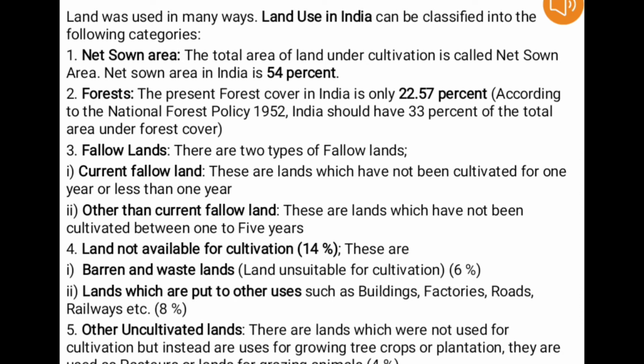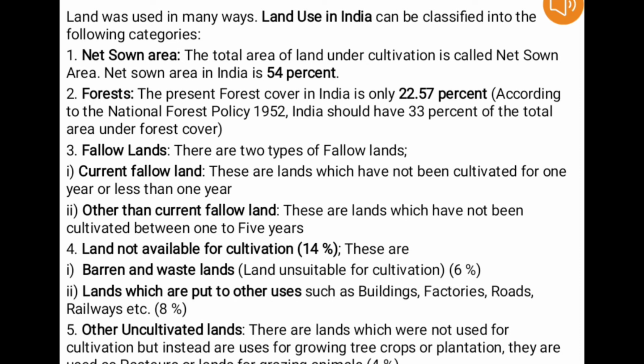And lastly, we have other uncultivated land. Besides land which was barren or wastelands or lands which were put to other uses, we have lands which were not used for cultivation because instead these lands were used for growing tree crops or tree plantations.